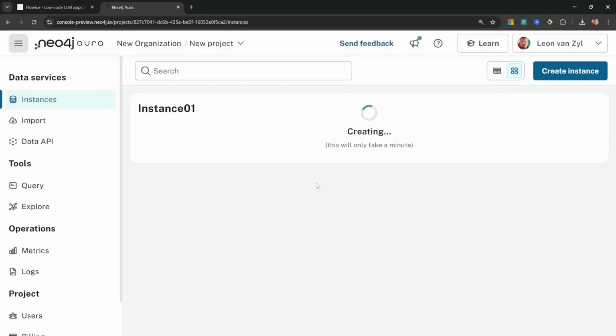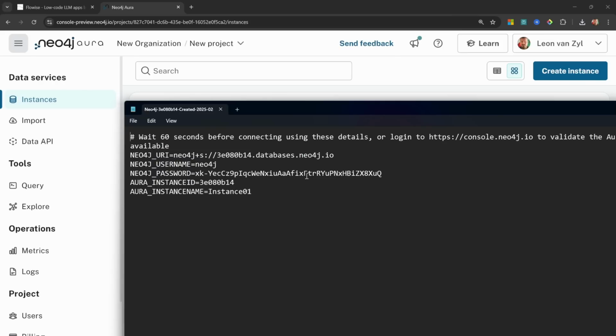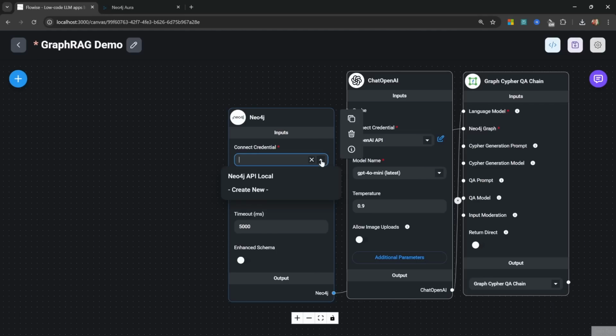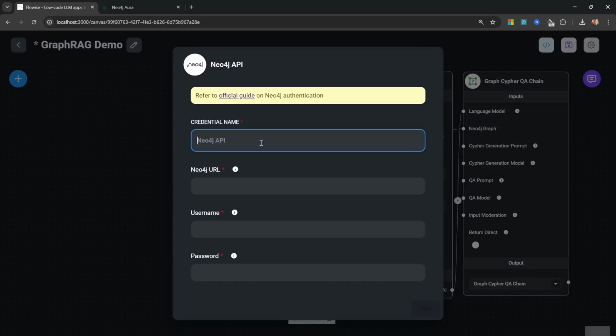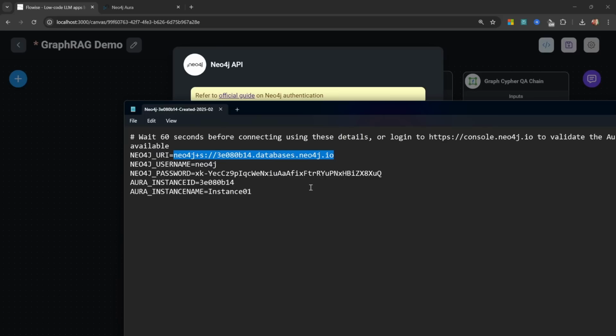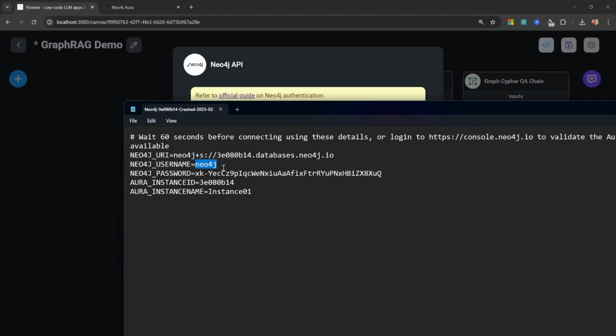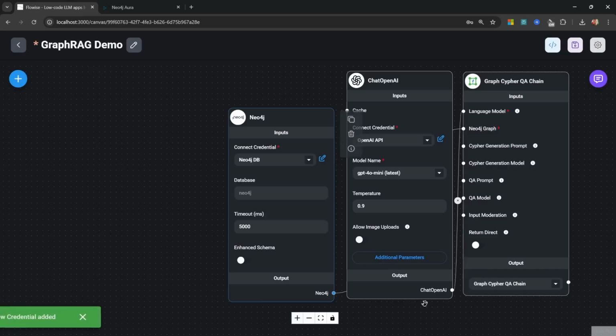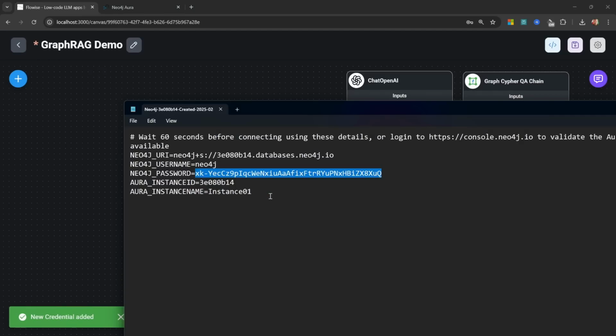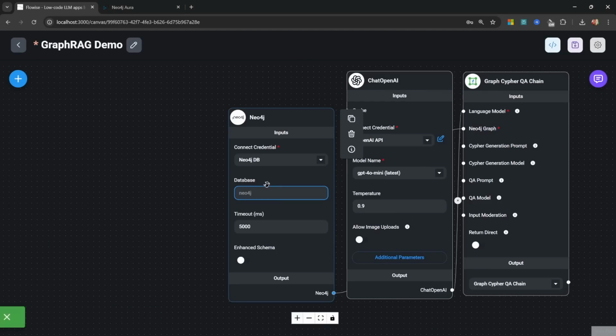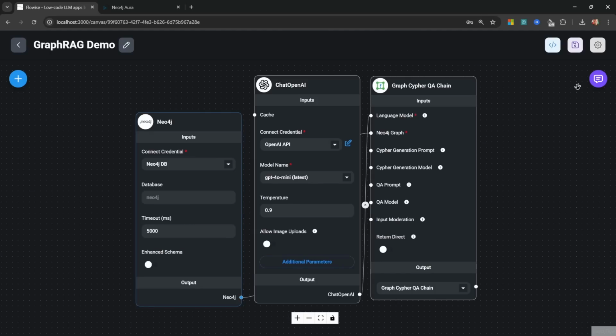While this instance is being created, you can open up the file that was just downloaded, and you should see your connection credentials in this file. So back in Flowise, let's click on this drop down and let's click on Create New. Let's give our credential a name like Neo4j DB for the Neo4j URL. And please use your own credentials, as I will delete this database after this recording. And let's paste in that URL. For the username, I'll just grab this, and let's do the same for the password, like so. Now I'll just click on Add, select your credentials, and for the database name, we can just leave it on the default value.